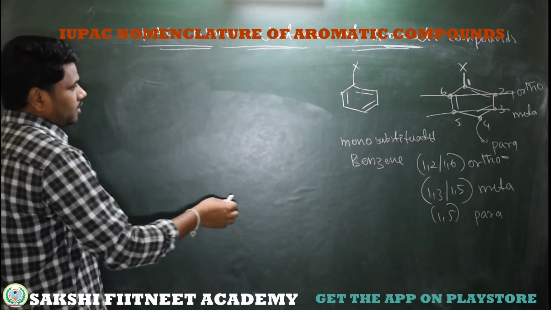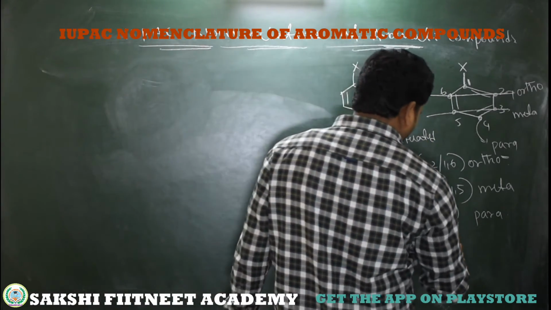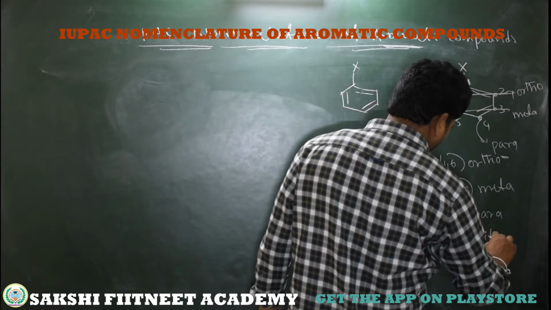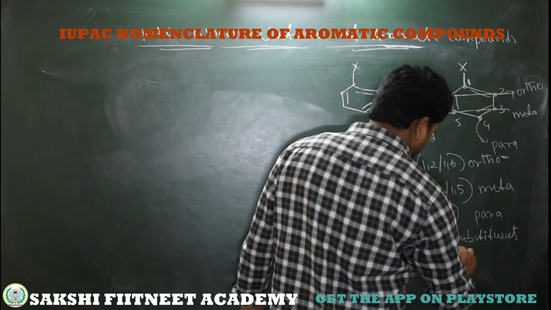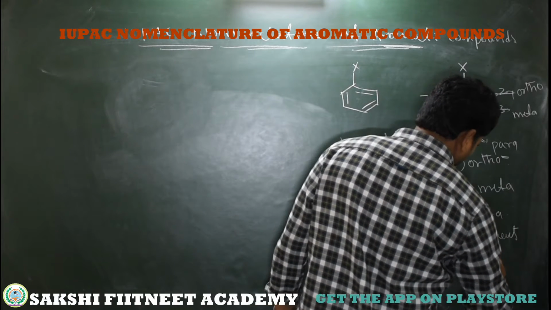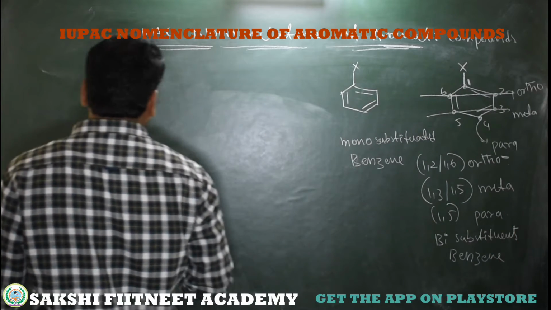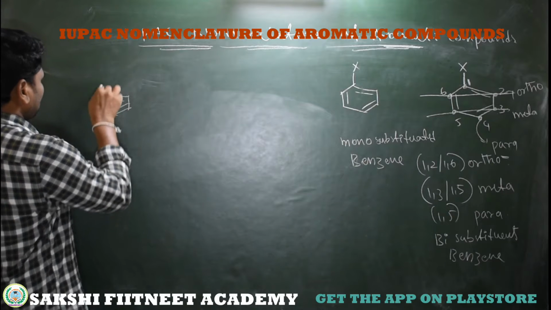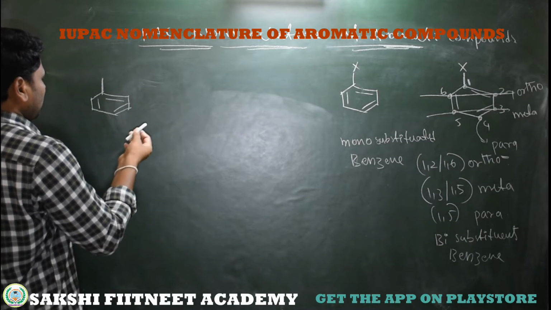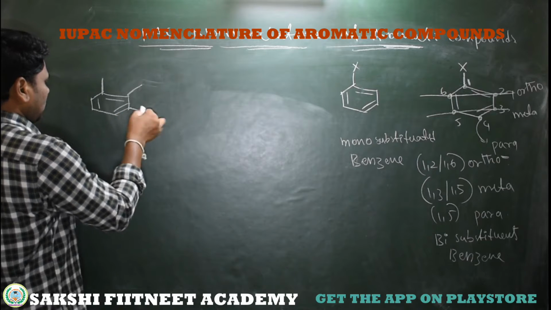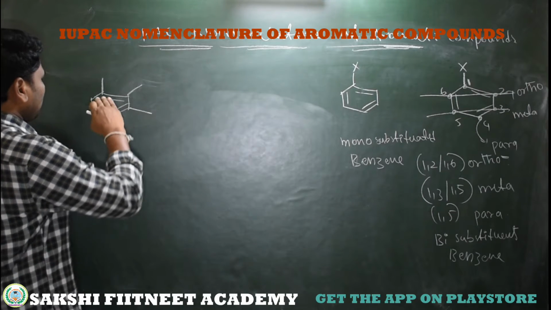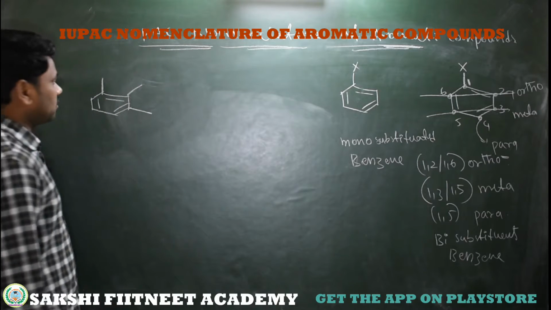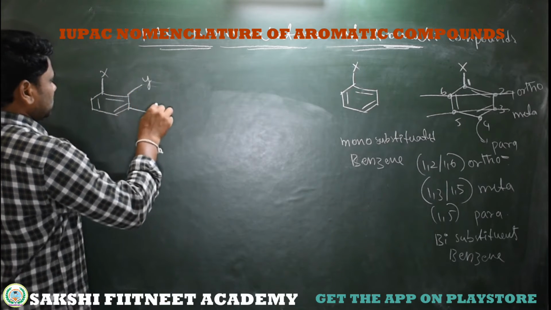So what about the trisubstituent? See here, this is a bisubstituent benzene. Now here, trisubstituted benzene. See, this is the first substituent. The second may be here or here, otherwise here or here. Simply based on the numbering we can differentiate their positions on the benzene ring.